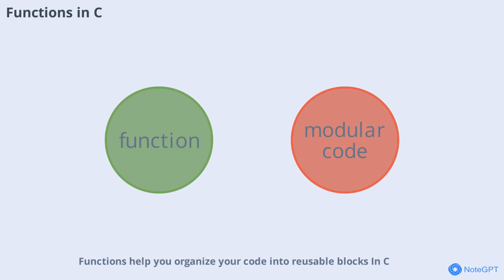Functions help you organize your code into reusable blocks. In C, you define a function by specifying its return type, name, and parameters. Using functions makes your code modular, easier to test and maintain. We'll look at how to declare, define, and call functions in your programs.